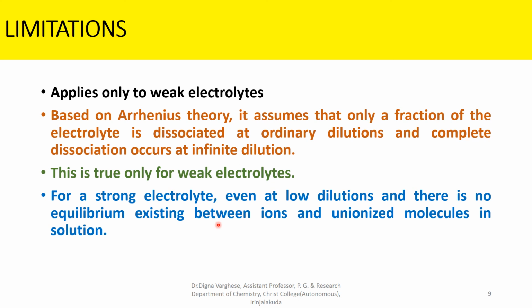We know Ostwald's dilution law is based on the Arrhenius theory. Arrhenius theory assumes that only a fraction of the electrolyte is dissociated at ordinary dilutions and complete dissociation occurs at infinite dilution. So there is an equilibrium existing between the unionized molecule and the ionized part of the molecule. That means Ostwald's dilution law is true only for weak electrolytes. That is its limitation.